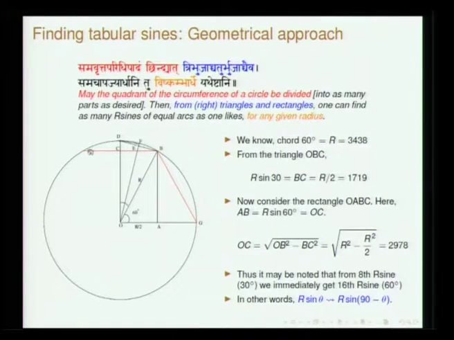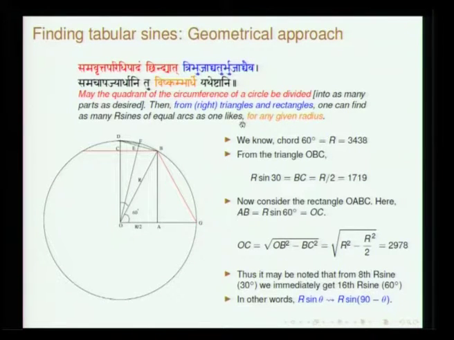Vritta paridhi padam chindyat. Vritta paridhi is the circumference of the circle. Padam refers to one-fourth, so vritta paridhi padam refers to one quadrant of a circle. Chindyat means may you divide, may you split.